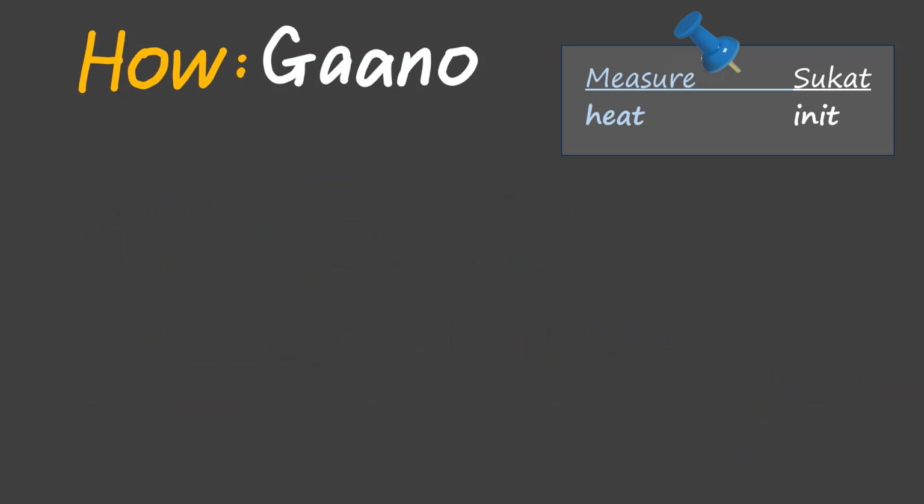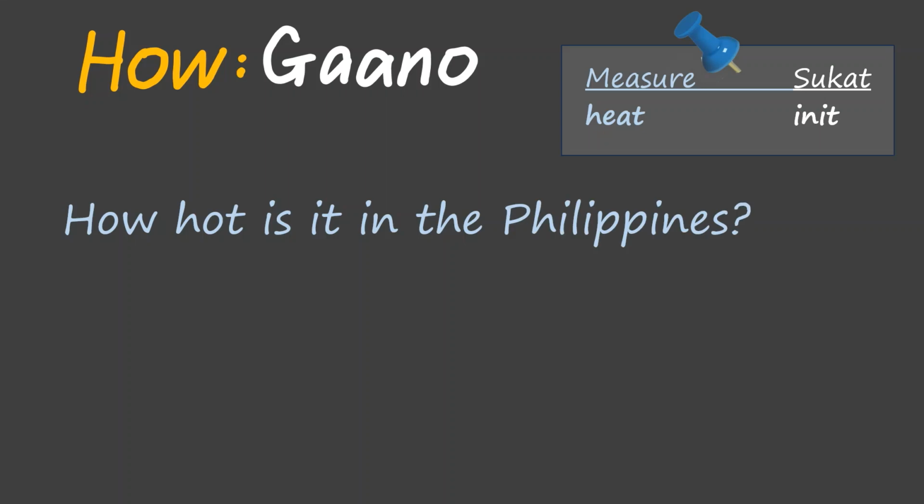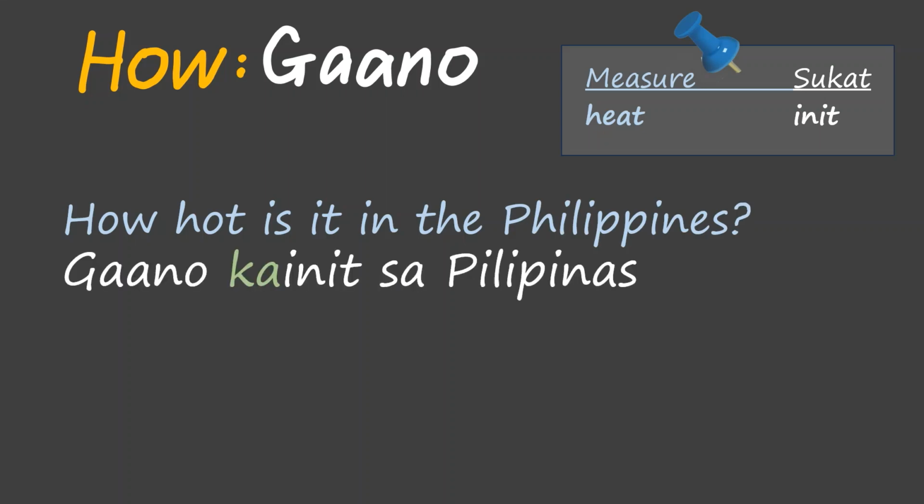Now let us look at an example using heat or init. How hot is it in the Philippines? Gaano kainit sa Pilipinas? How hot? Gaano kainit? We added ka to init because the phrase how hot is asking about heat or temperature.